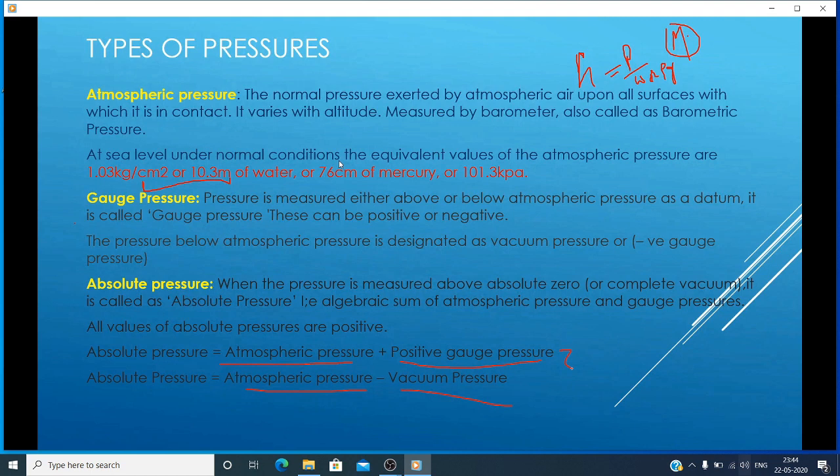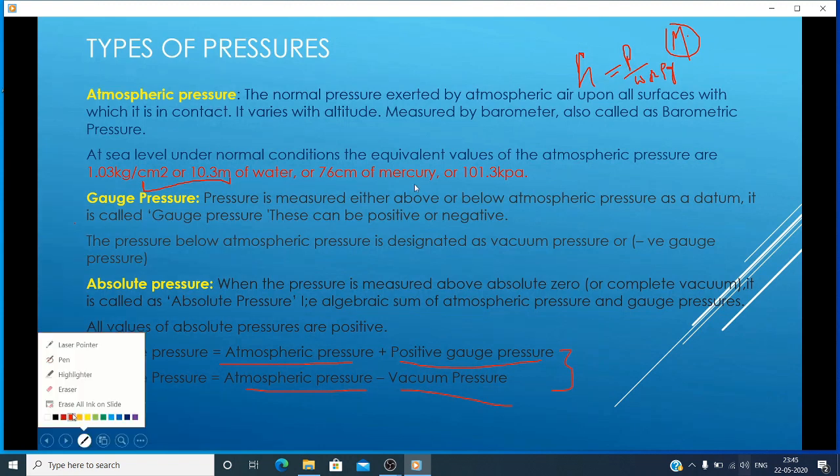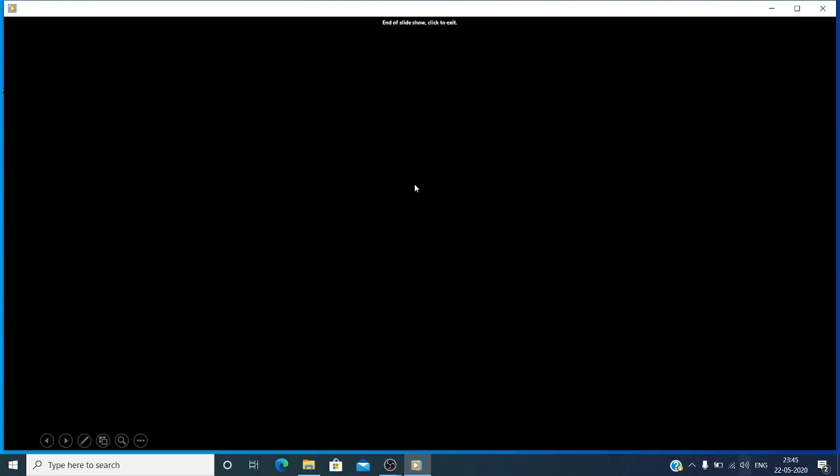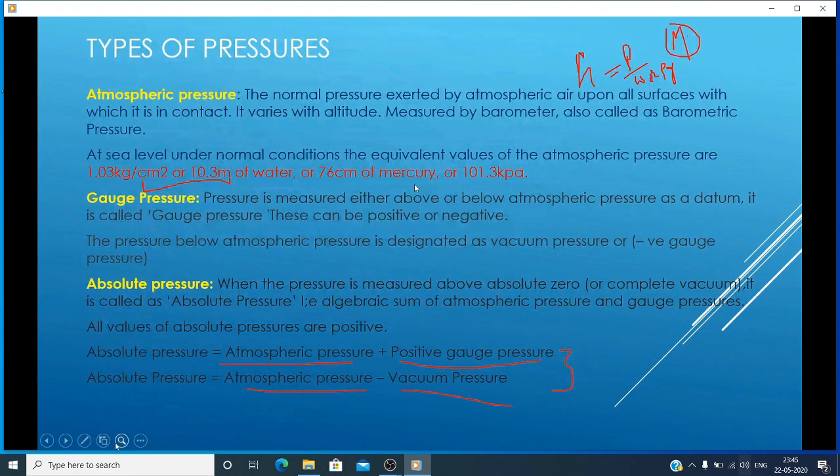Next, I want to show you how it was attained. This 1.03 kg per centimeter square atmospheric pressure will become 10.3 meters of water or 76 centimeters of mercury. Okay, I will show you. Here you have to take some globe, our earth.